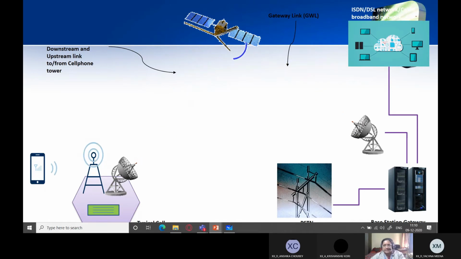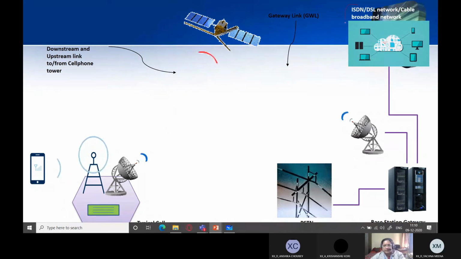So ISDN, DSL network, cable, broadband, all this is over here, and it has a different architecture than the cell phone network. But still, you know that if you can connect to the internet using the hotspot, you can connect to the internet using your Wi-Fi also. Like right now I am connected to you all through the DSL.